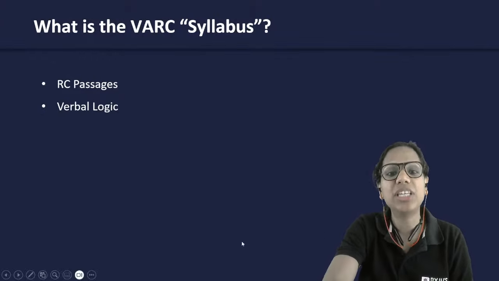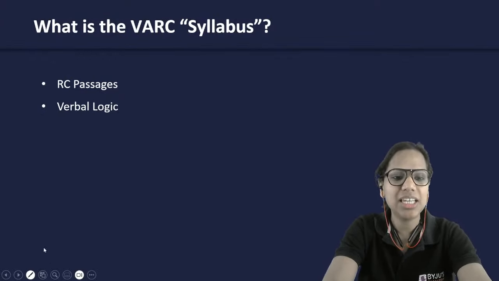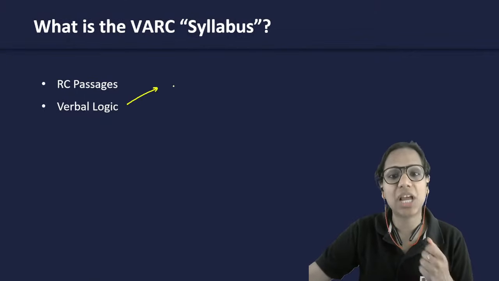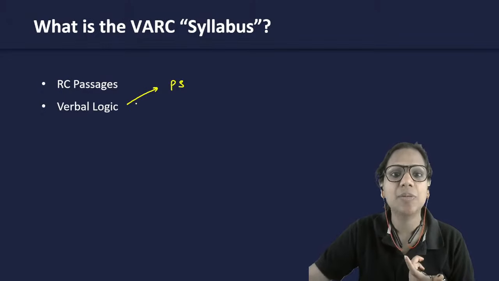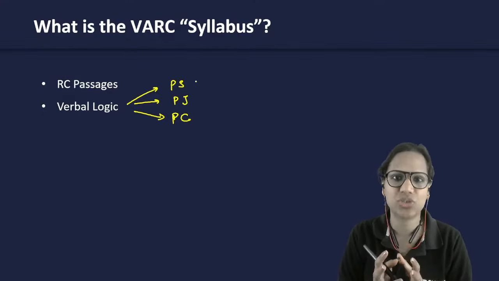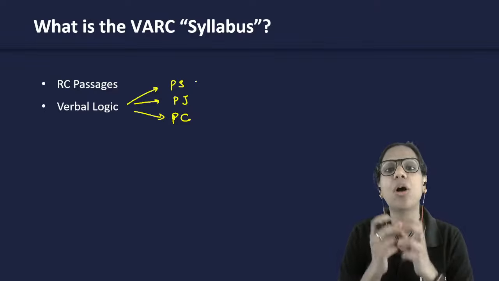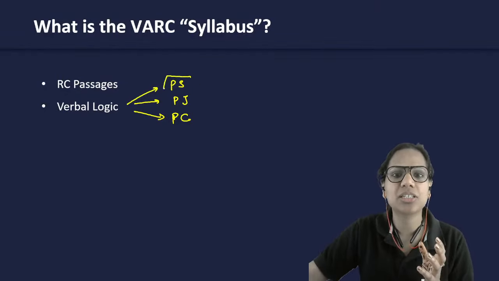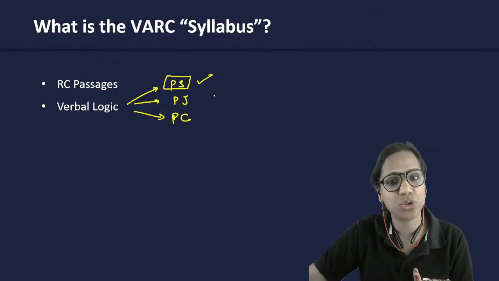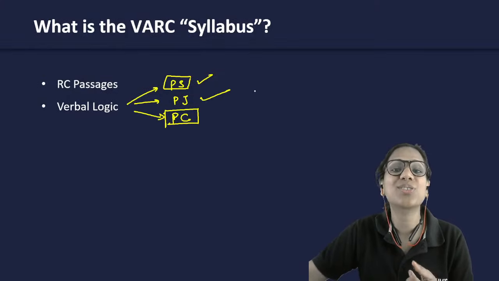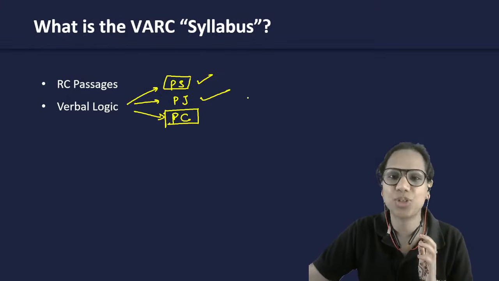Then when I say VA, right? So VA in CAT is a little vast because it comprises areas such as para summary, para jumbles, para completion, right? It comprises such areas. So basically paragraph based questions, right? Wherein you have to comprehend those paragraphs and then accordingly attempt the question. So if it asks you to summarize the paragraph, that is what you have to do. If it asks you to plug in a missing sentence, this is what you have to do. If it asks you to rearrange the paragraph, that is what you have to do.